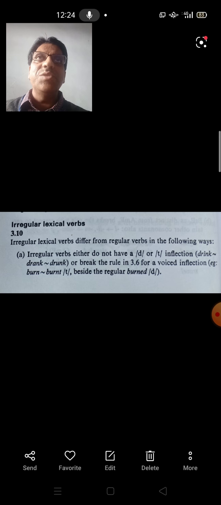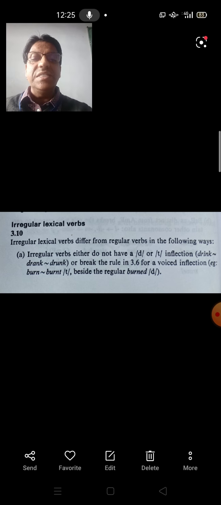But this is not the case with regular verbs, where if the bases have a voiced ending, they will have a voiced suffix, and if they have a voiceless ending, they will have a voiceless suffix. So the irregular verbs violate that norm, as in the case of burn, burnt. The regular form is burned, but the irregular verbs use the form burnt.